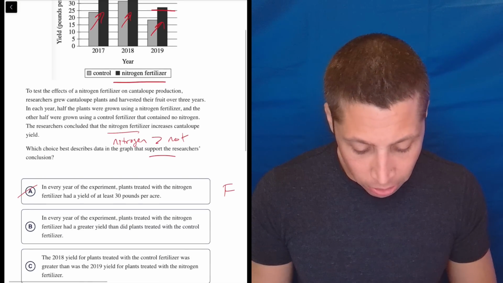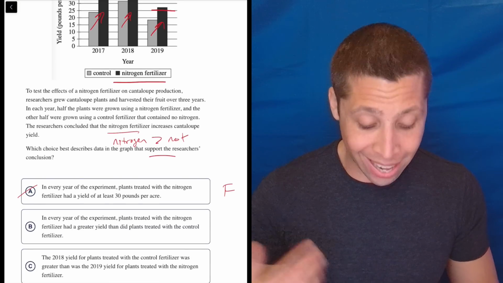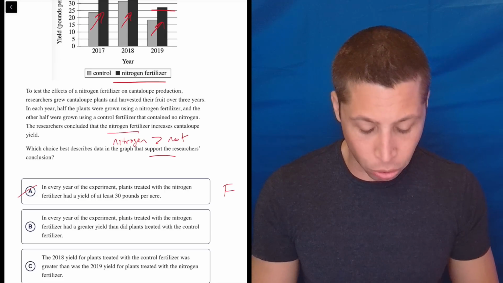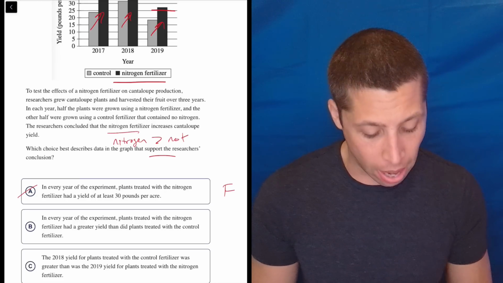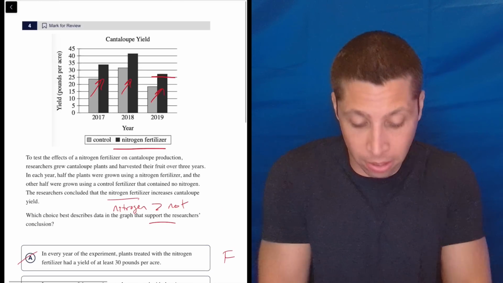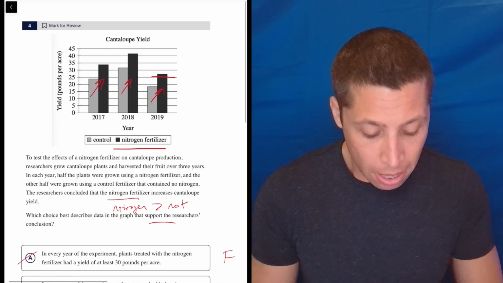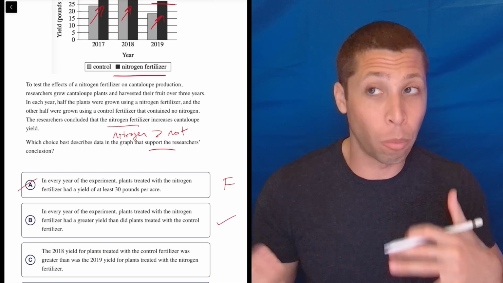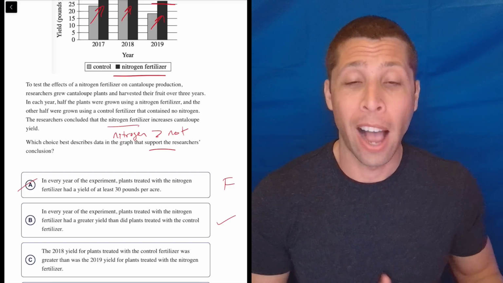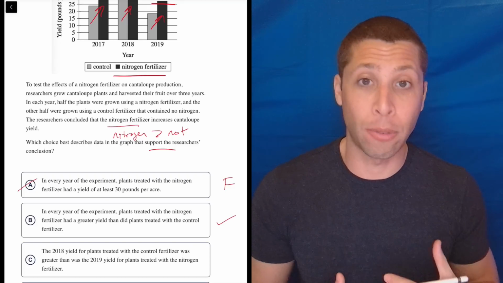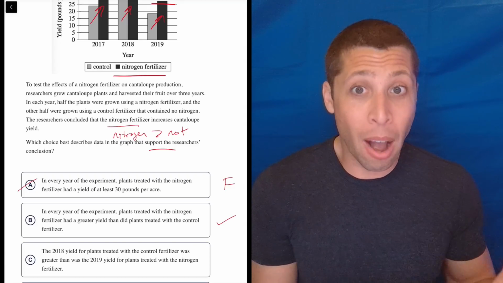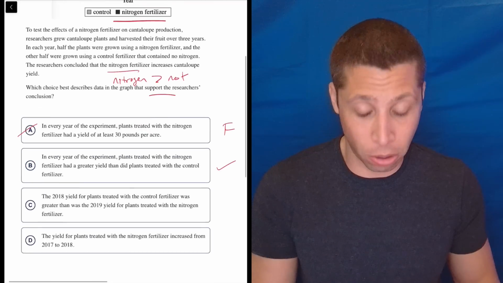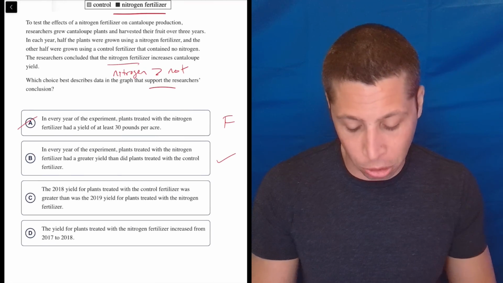Let's look at B. In every year of the experiment, plants treated with the nitrogen fertilizer had a greater yield than did the plants treated with the control fertilizer. Yes, the nitrogen is better than the not. And that is true, right? The facts are there too. The data is there. But in terms of our summary, in terms of the kind of choice we're looking for, we wanted to have a comparison. I know the comparisons are usually a sign of a trap answer choice, but not when that's what they want, right? And these graph and chart questions often are trying to do that. So this is probably the answer, but let's look at C.